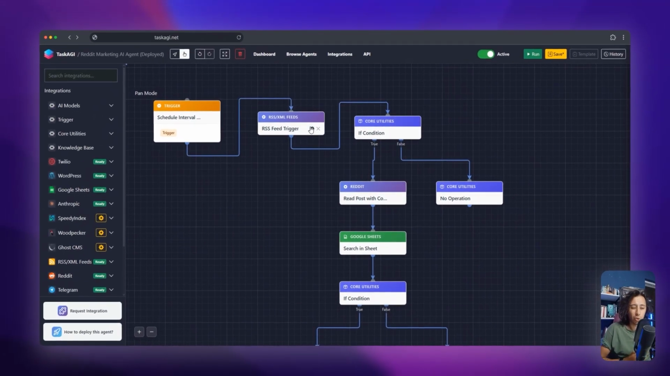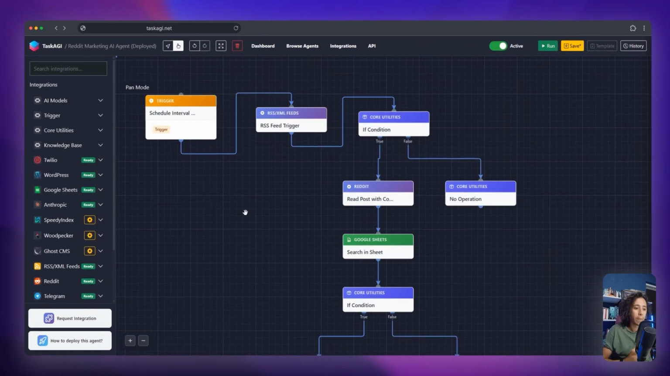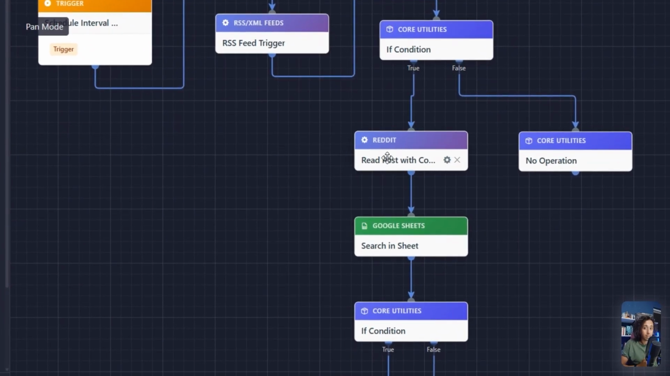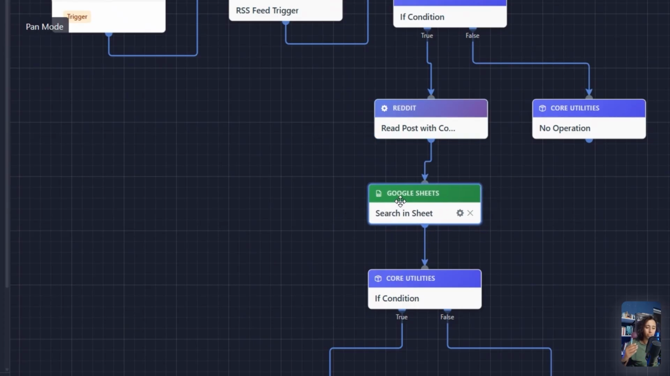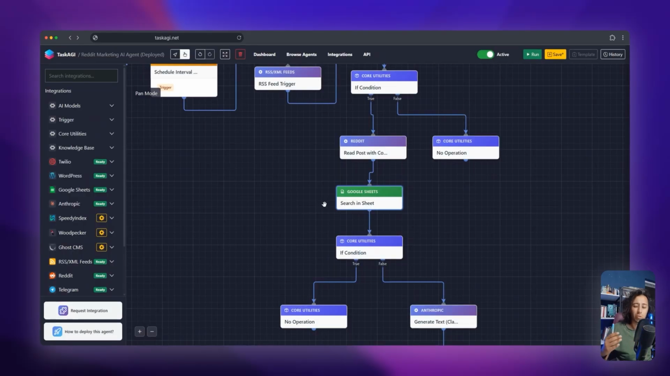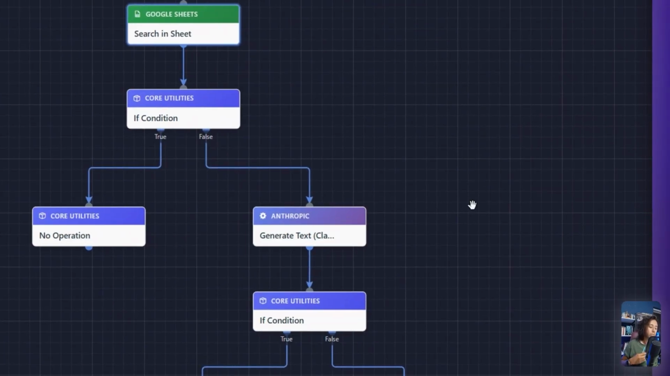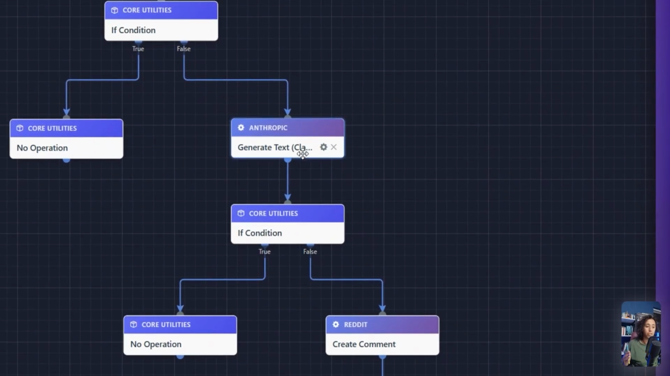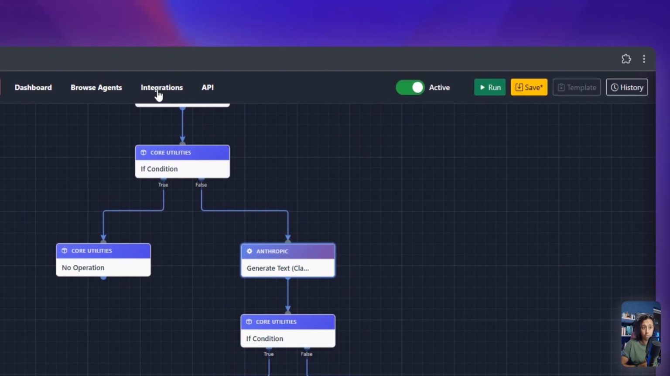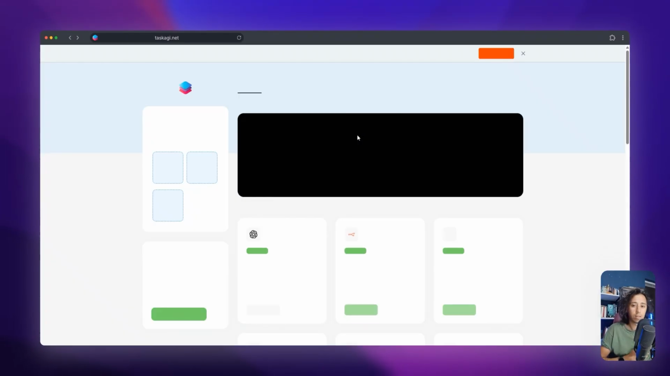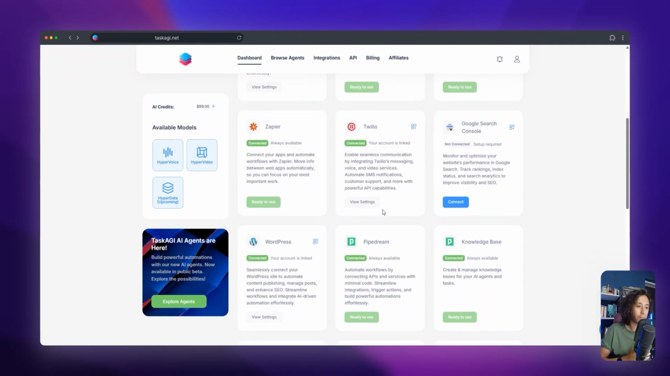First, it's a tool called F5, which is going to track keywords on Reddit. Another is obviously Reddit. Google Sheets is for keeping track of which posts we actually replied to before, so we don't keep posting inside the same thread over and over. Another one is Anthropic to generate the text. So let's head over to integrations and I'm going to show you how you can connect them.